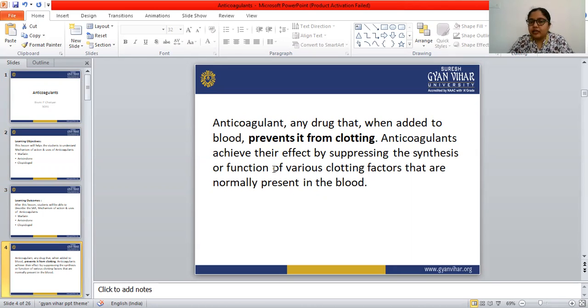If this blood coagulation factor is not present in our normal biochemical reaction, almost all the blood will be lost from the body. So this is an important biochemical reaction that stops the blood loss from the body when any injury occurs to the blood vessel.